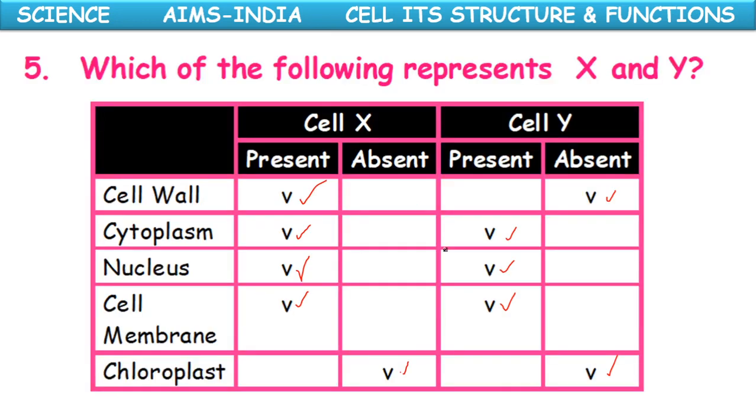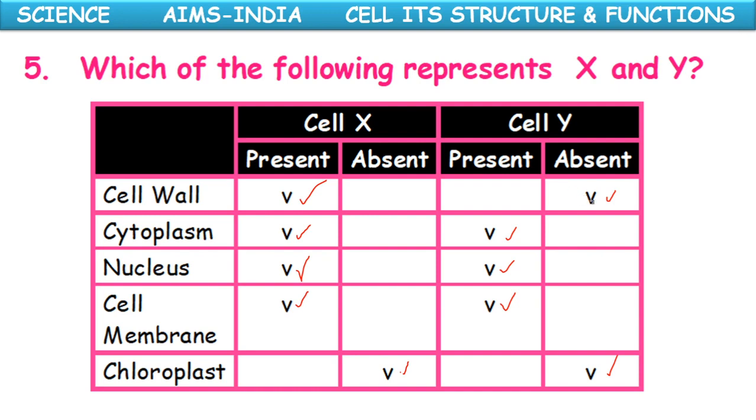So once again, here cell wall is present, cytoplasm present, nucleus present, cell membrane present, but chloroplast is absent, meaning non-chlorophyllous. But cell wall is present, so it belongs to the plant category only.